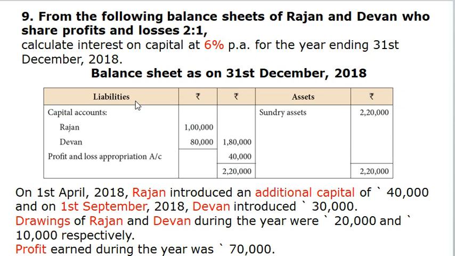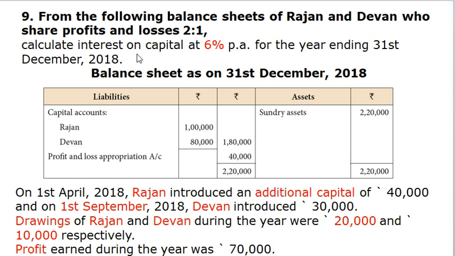The particulars of liabilities are capital accounts of Rajan and Devan and profit and loss appropriation account. The particulars of assets is sundry assets, which is rupees 2,20,000. They had also given some additional information. On 1st April 2018, Rajan introduced an additional capital of rupees 40,000, and on 1st September 2018, Devan introduced rupees 30,000. Drawings of Rajan and Devan during the year were rupees 20,000 and rupees 10,000 respectively. Profit earned during the year was rupees 70,000.